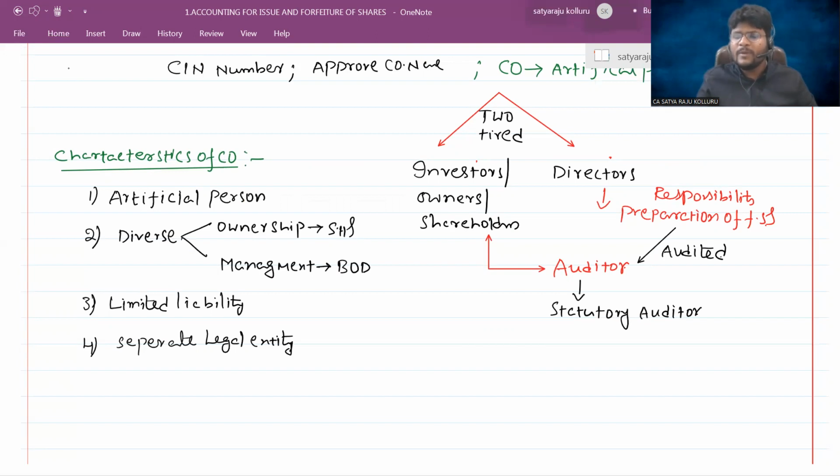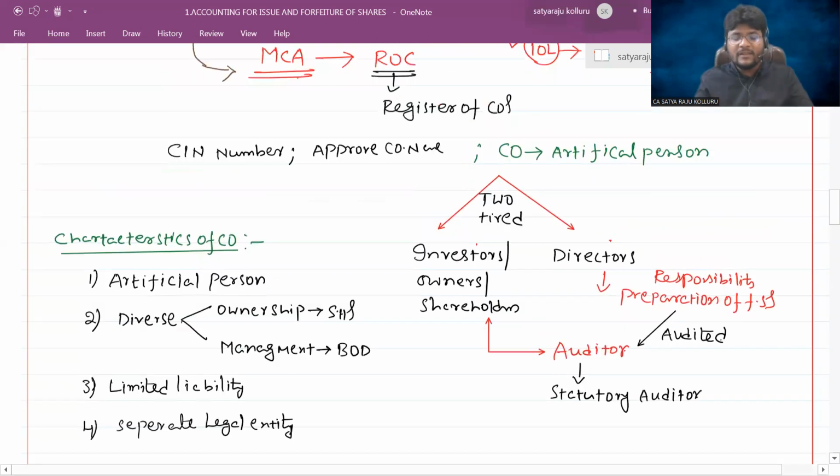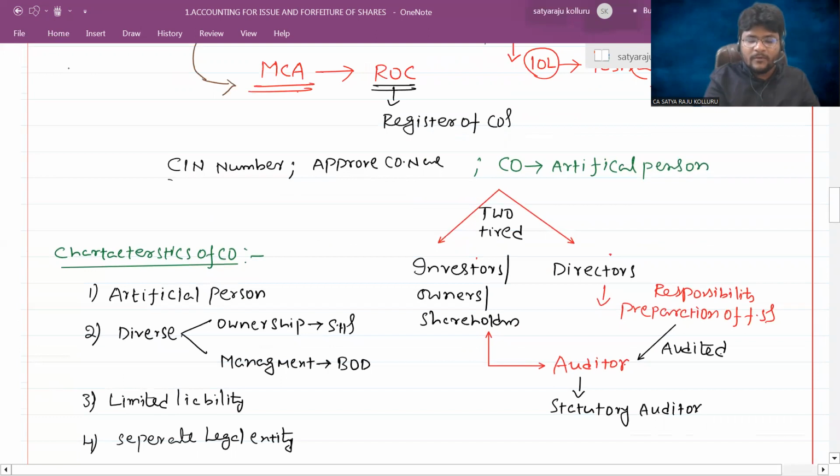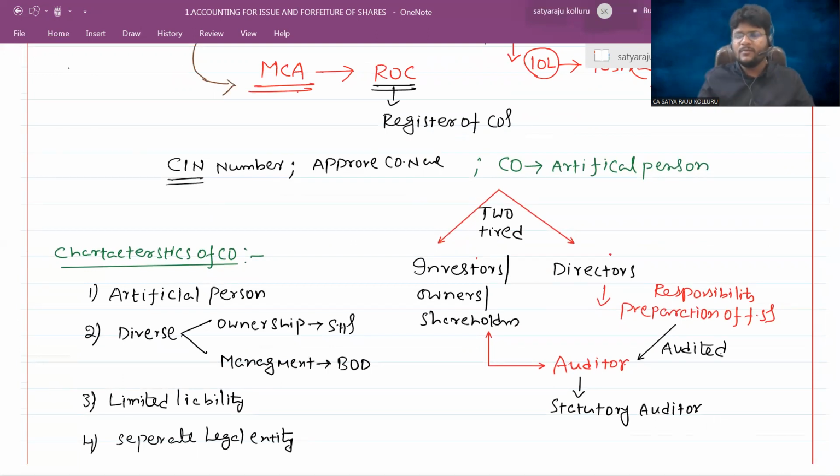So that means human beings can buy properties in their own name. Yes, companies can also buy. Sir, human beings can file a suit against another person. Yes, companies also can file a suit against another person. That is the reason why each and every company has one CIN number, which is the corporate identification number, to identify that company. This CIN number is released by the Ministry of Corporate Affairs.